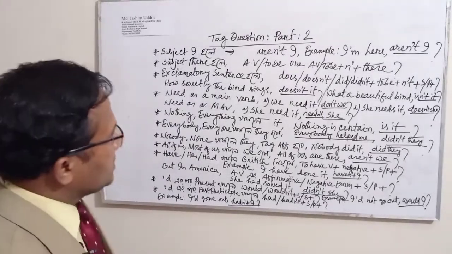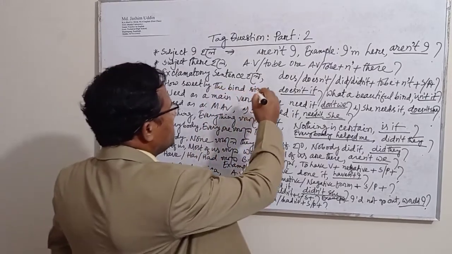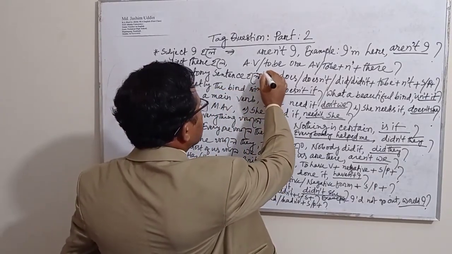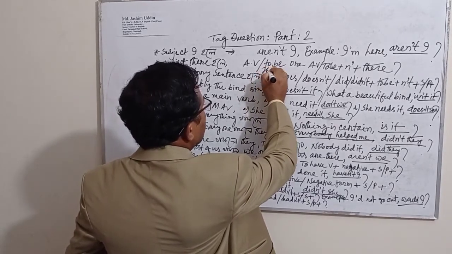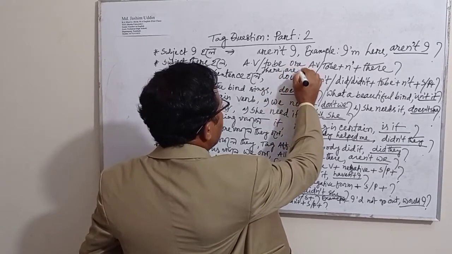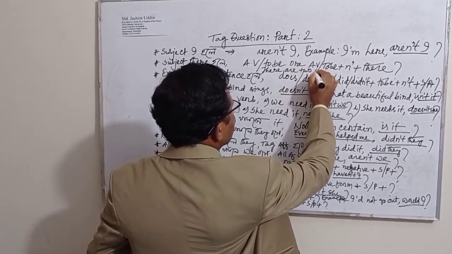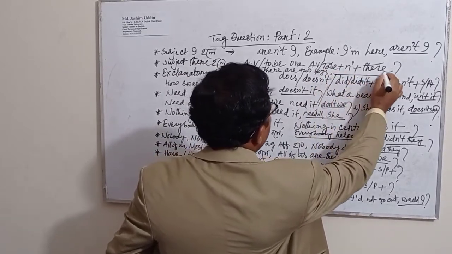Now if the sentence is here, there are two boys. What will I write down here?